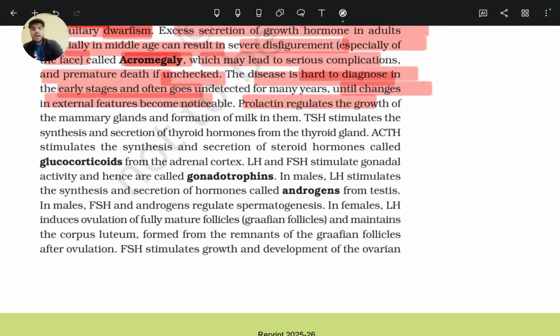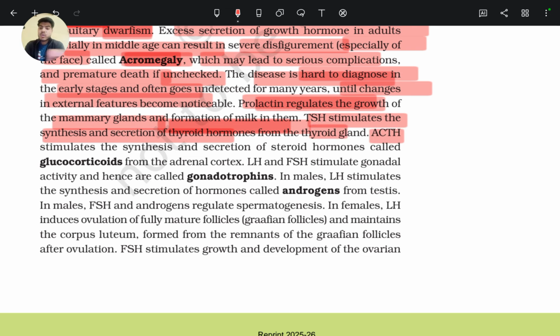Prolactin. Now let's hear about the prolactin hormone. Prolactin, PRL, regulates the growth of the mammary gland and formation of milk, not ejection of milk. Ejection of milk is by the oxytocin hormone. And thyroid stimulating hormone, TSH, stimulates the synthesis and secretion of thyroid hormones from the thyroid gland.